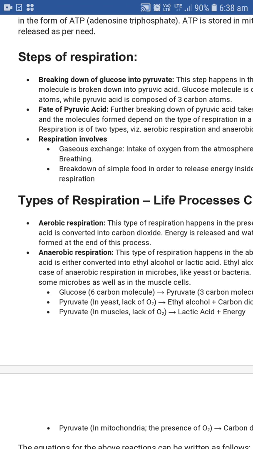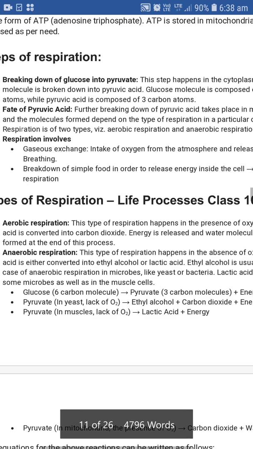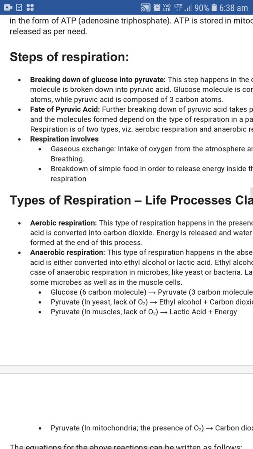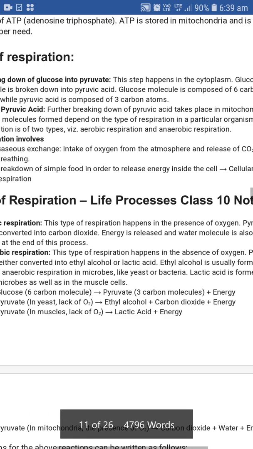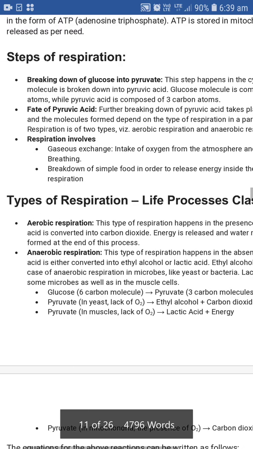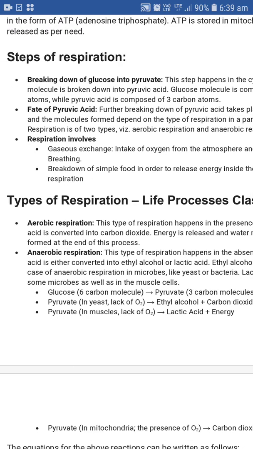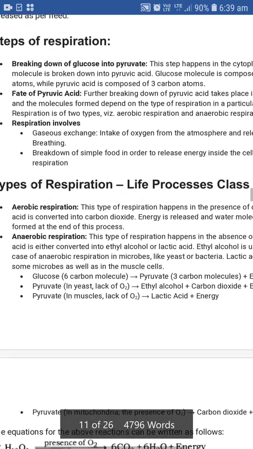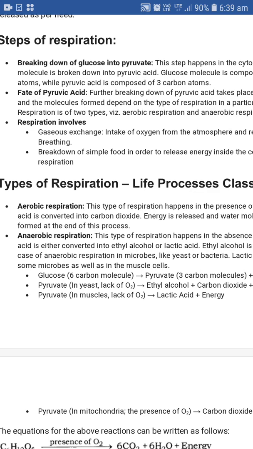Anaerobic respiration happens in the absence of oxygen. Pyruvic acid is converted into either ethyl alcohol or lactic acid. Ethyl alcohol is usually formed in anaerobic respiration in microbes like yeast or bacteria. Lactic acid is formed in some microbes as well as in muscle cells.